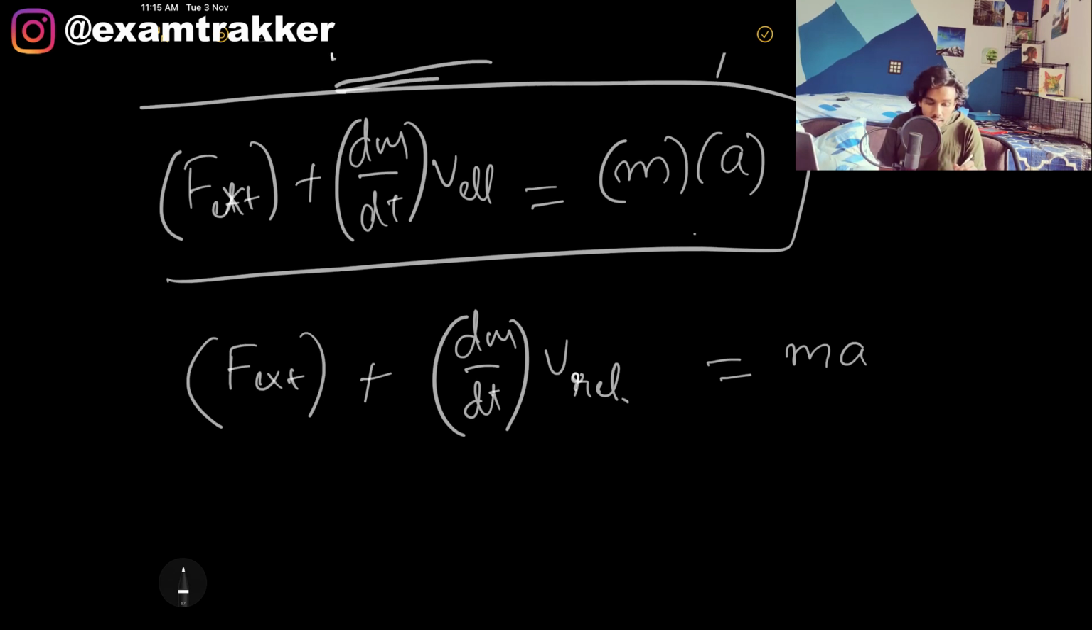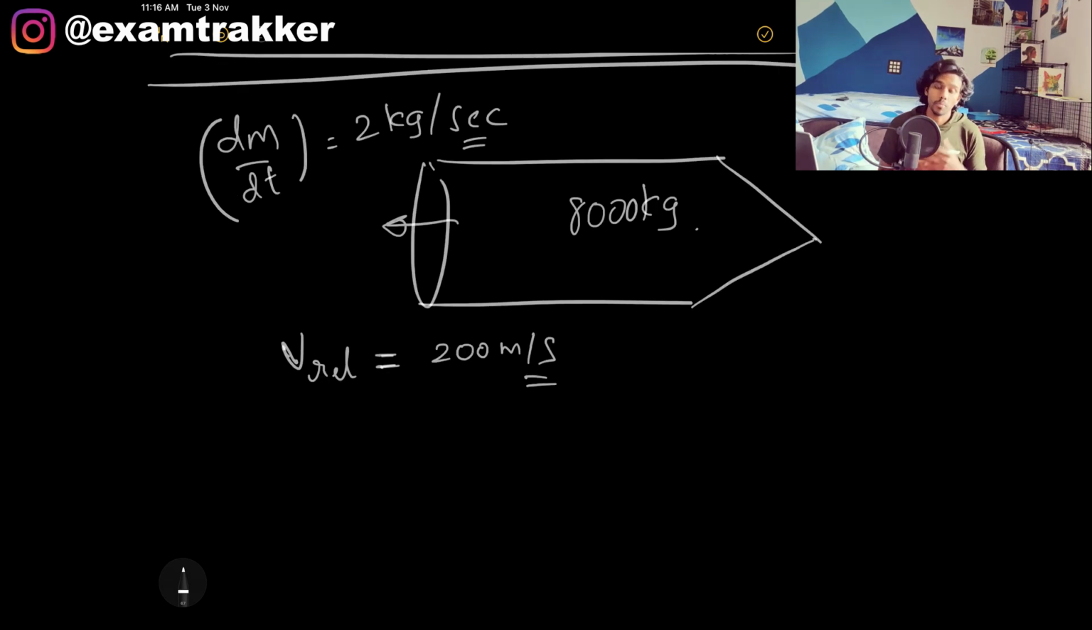If there is an external force in the system, you put this value. Otherwise, in most situations, this is 0. They don't give an external force in the rocket propulsion system. In this situation, the rate at which the rocket is burning the mass, and the speed at which it is burning, simply gives the acceleration of the rocket. Okay. Now let's look at a problem which is quite related to this.